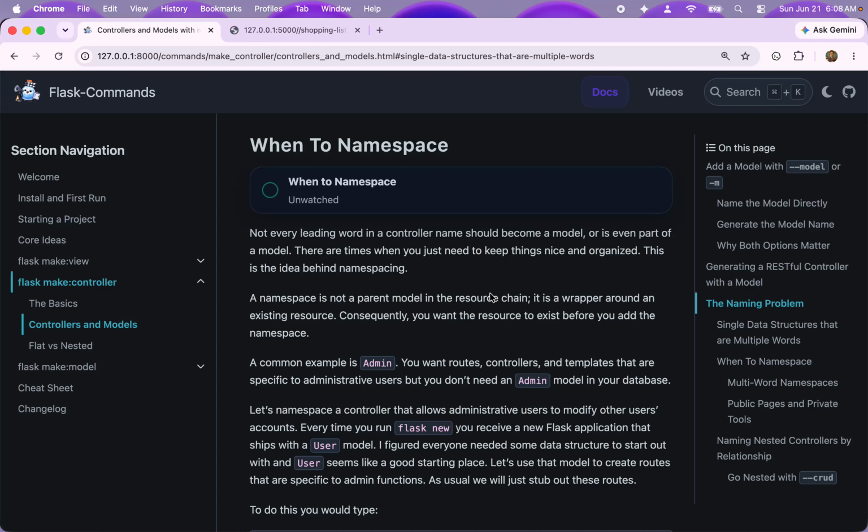All right, when to namespace, and this is really when and how to namespace. So if the word namespace doesn't mean anything to you, let me explain that. By namespace, what I mean is you're going to section off a part of your app for specific functions or pieces. It's really an organization tool, and it just helps the URLs look clean.